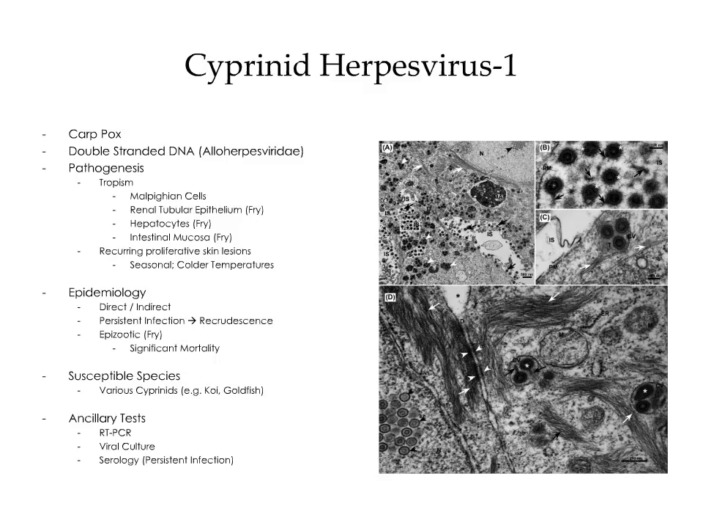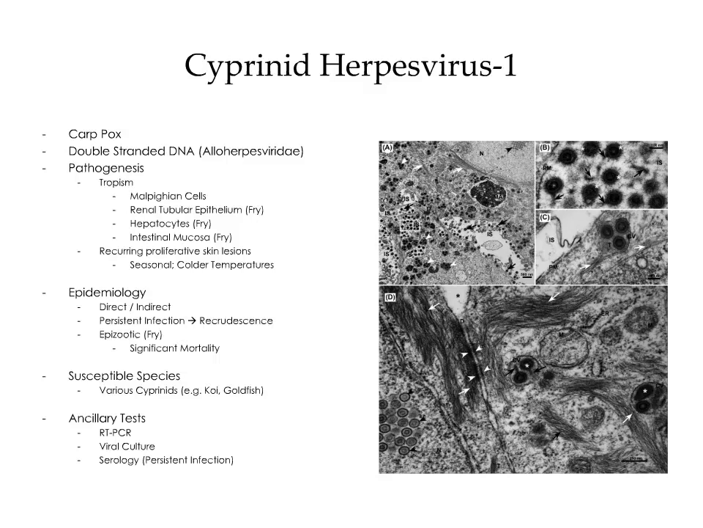Cyprinid Herpesvirus-1 is responsible for the disease known as carp pox. This is a double-stranded DNA virus that belongs to the group Alloherpesviridae. In adults, the virus has a tropism for Malpighian cells. In fry, the virus can also affect renal tubular epithelial cells, hepatocytes, and the epithelial cells of the intestinal mucosa. The disease is characterized by recurring proliferative skin lesions. The disease has a seasonal pattern of occurrence that is associated with colder temperatures.